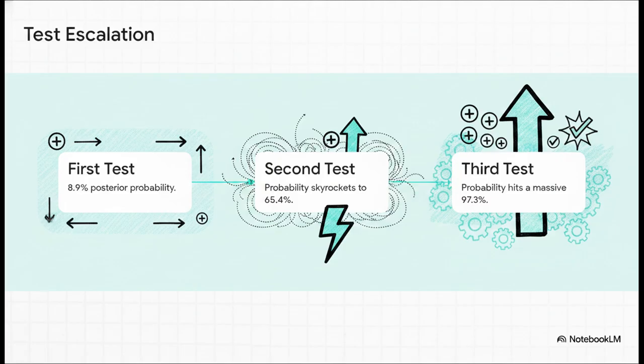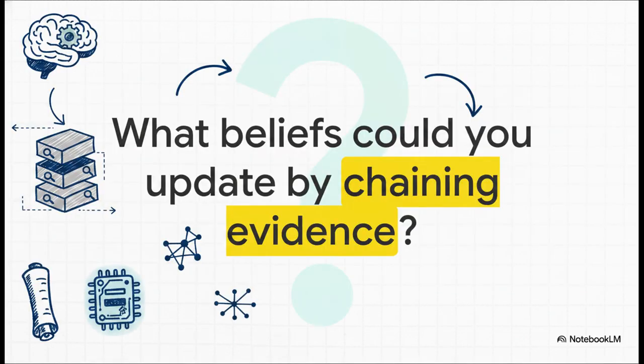Notice what we did there? We successfully filtered out all that statistical noise without altering the chemistry of the test at all. We just chained our logic. And that brilliantly illustrates the true overarching power of Bayesian reasoning. It really isn't just about screening drugs or programming AI. It's a profound way of thinking about the entire world.